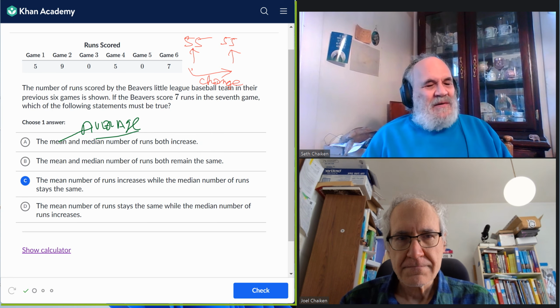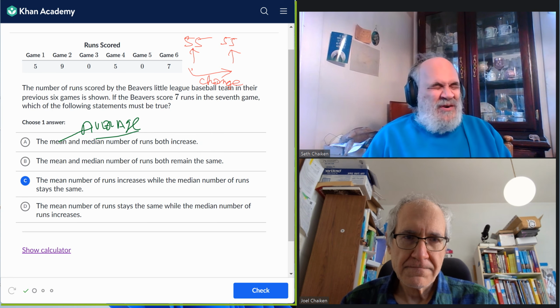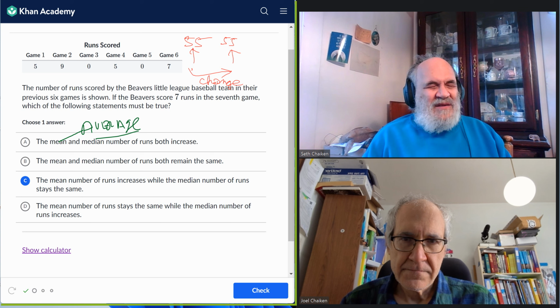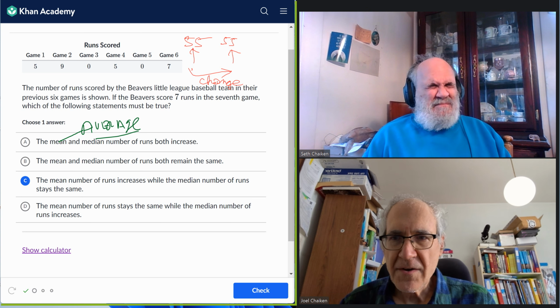Another topic is to learn the definitions of the vocabulary. In particular, what does mean mean? What does median mean? And recognize that there are pitfalls and subtleties in calculating them, especially the median. I think we're done.